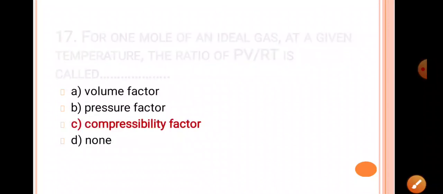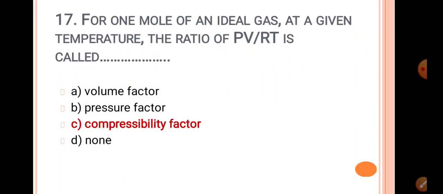Next question. For 1 mole of an ideal gas at a given temperature, the ratio of PV upon RT is called. We know that PV is equal to nRT. This is the ideal gas equation. If you consider PV upon RT, then that constant is known as Z, that is the compressibility factor. So the answer is compressibility factor.